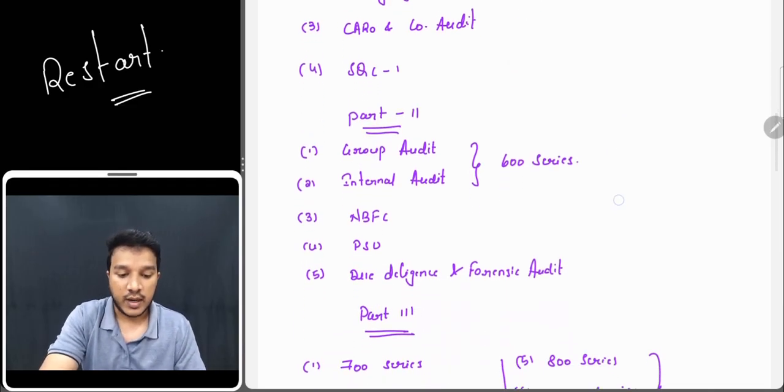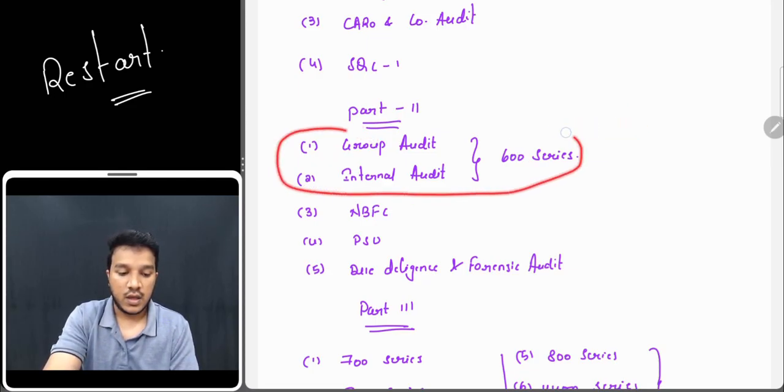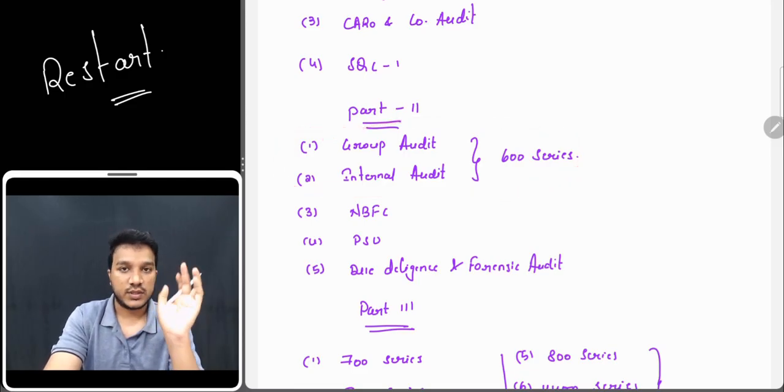And while coming to your part two, see, group audit and standard 600, they both go hand in hand. Internal audit and standard 610, they both go hand in hand. And 620 again, that is another standard. So I would say, these definitely you will see a question from this.